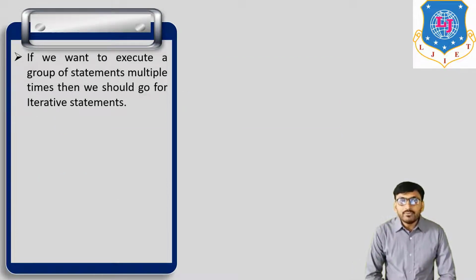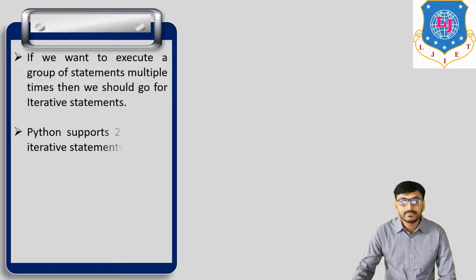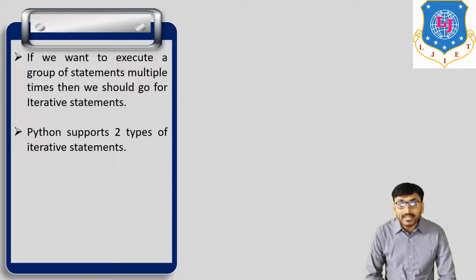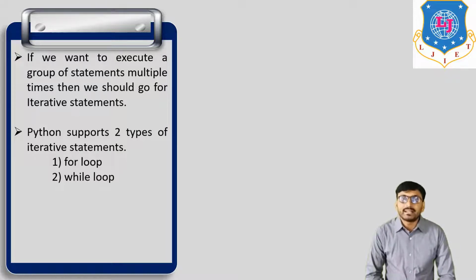If we want to execute a group of statements multiple times, then we should go for an iterative statement. It means this group of statements repeats multiple times. An iterative statement means a loop. There are mainly two types of loop. Python supports two types of iterative statement: first, for loop, and second, while loop.